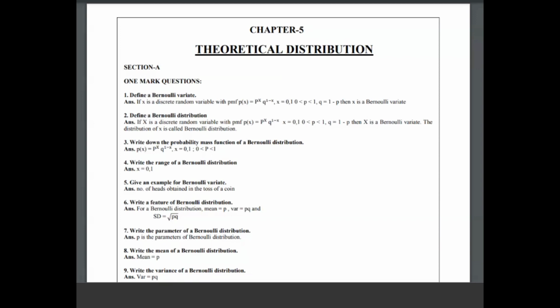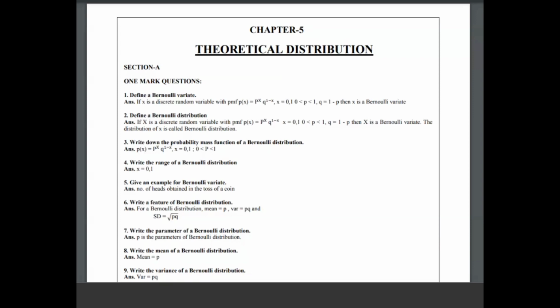Okay, today we are discussing theoretical distribution. I consider this a very big chapter and it carries 27 marks. That's why I considered all the questions as 1 mark questions, 2 marks questions, 5 marks and 10 marks questions on the screen.